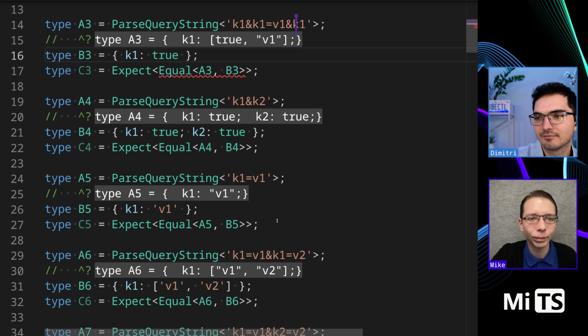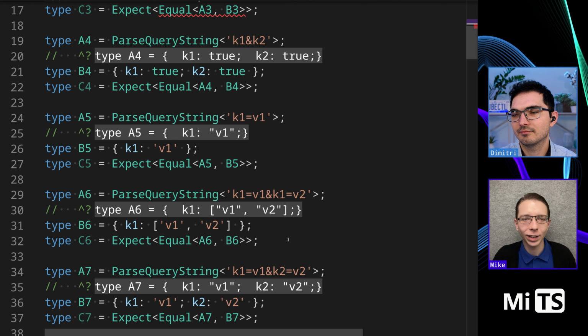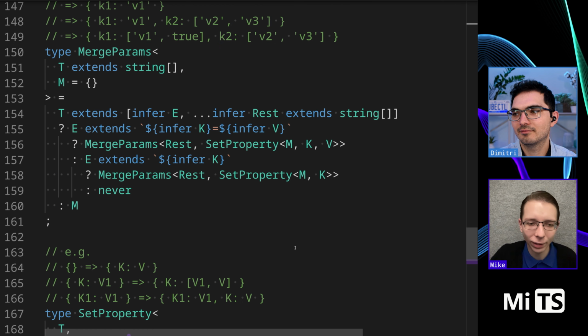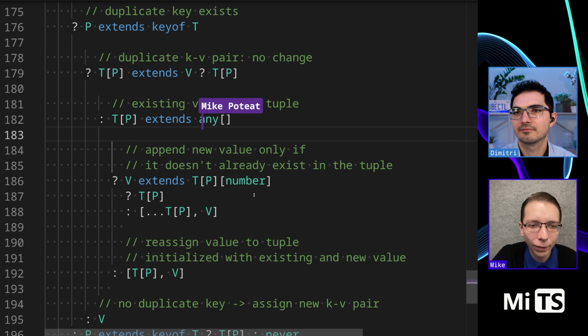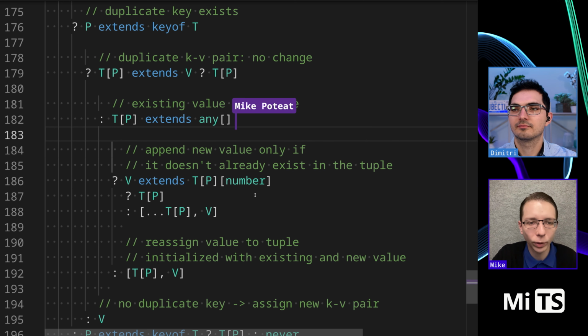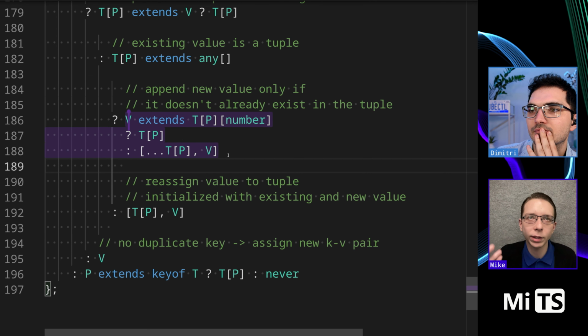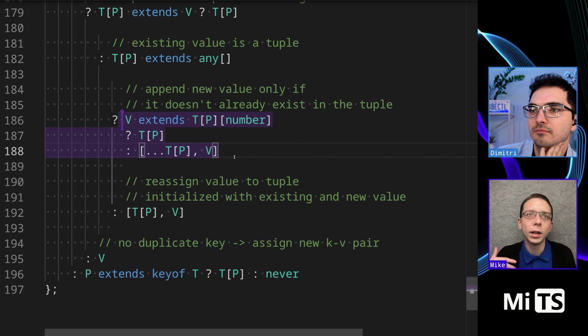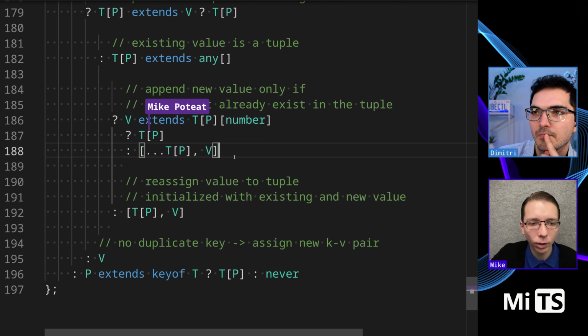I see what you mean. I don't know. It is merely an interesting set of requirements. But going back down here, if its existing value is a tuple, then, actually, no, my question is answered. This is encoding set logic. So by definition, the tuple cannot have duplicate values. Yes. So that's what this is encoding.